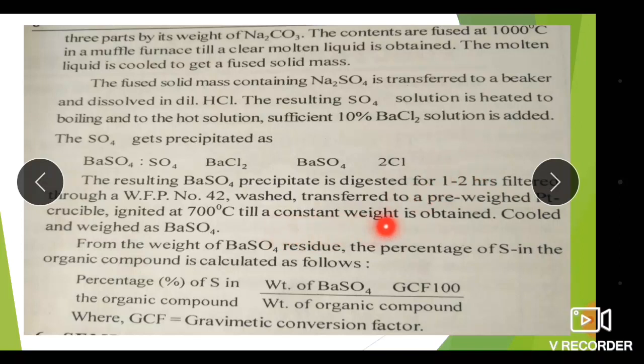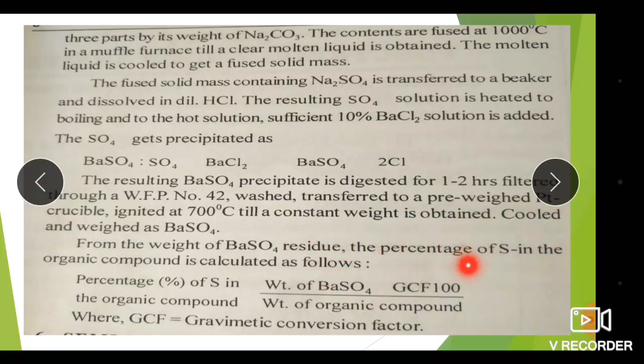The resulting BaSO4 precipitate is digested for 1 to 2 hours, then filtered through Whatman filter paper number 42, washed, transferred to the pre-weighed platinum crucible, ignited at about 700 degrees Celsius till a constant weight is obtained, cooled and weighed as BaSO4.